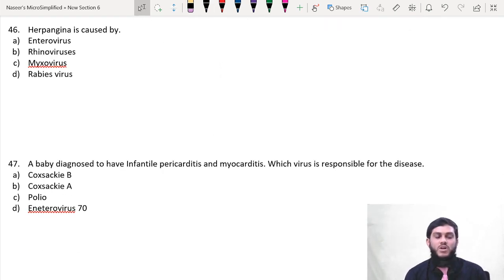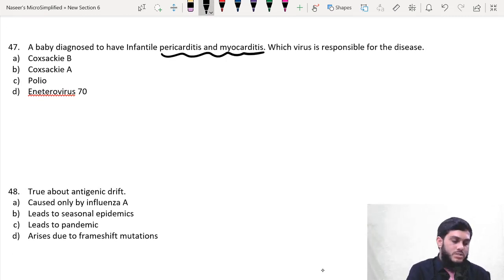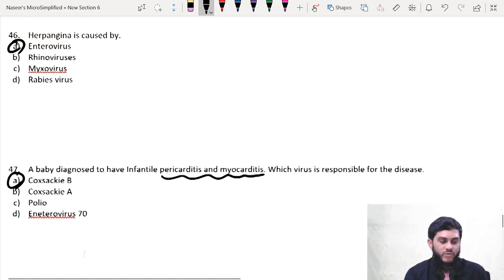So herpangina is caused by mainly enteroviruses. Direct question, direct answer. A baby diagnosed to have infantile pericarditis and myocarditis. Pericarditis and myocarditis. Direct question, Coxsackie B. Right? See, we'll go to previous question.